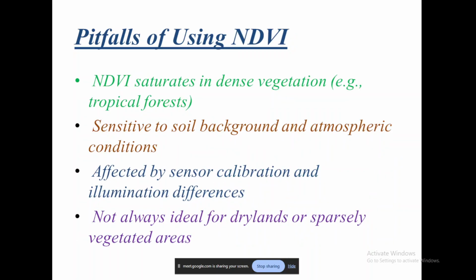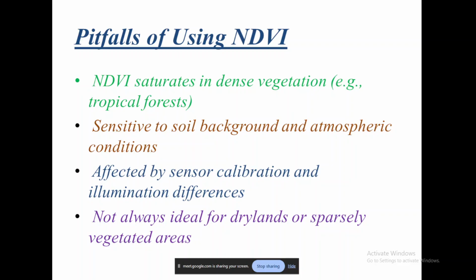Now, it is not always ideal for drylands or sparsely vegetated areas. Those regions which are very well covered by green vegetation, we can use NDVI without any second thought, like tropical regions, essentially wherever there is an adequate amount of precipitation or water available. These are the places where we can use NDVI with a little more confidence.